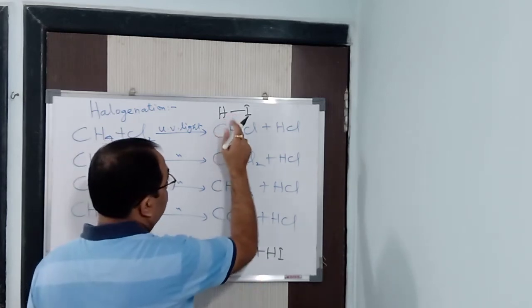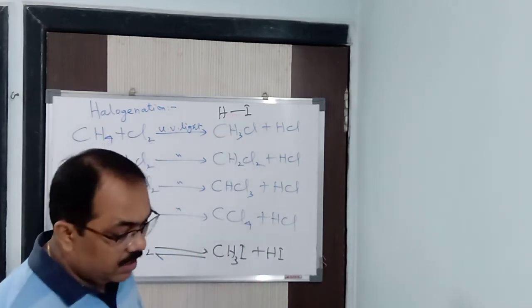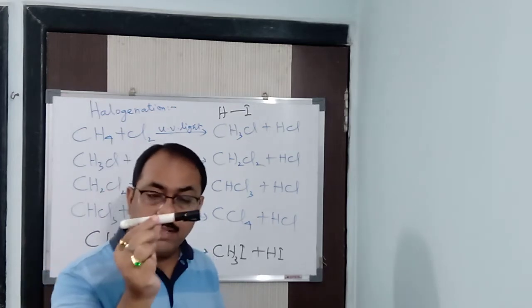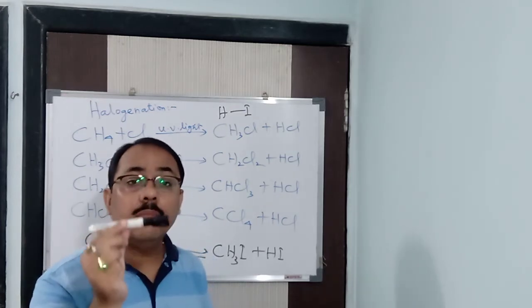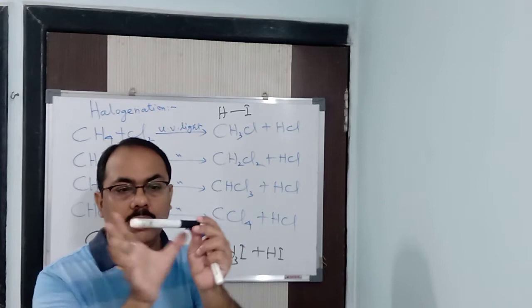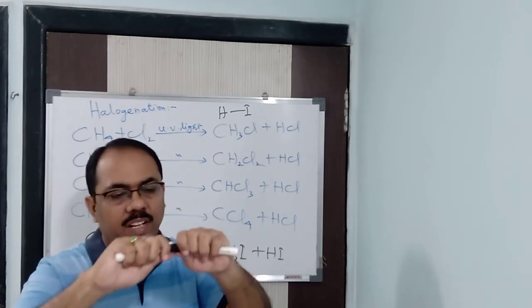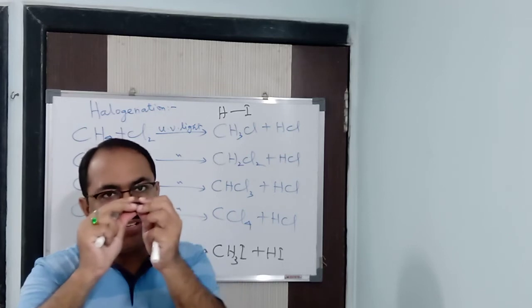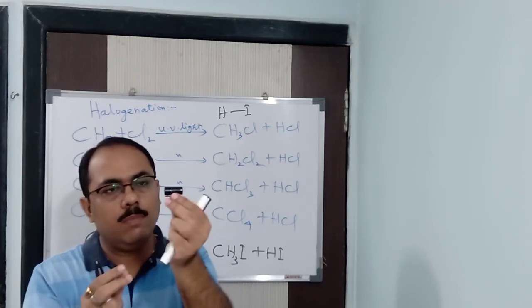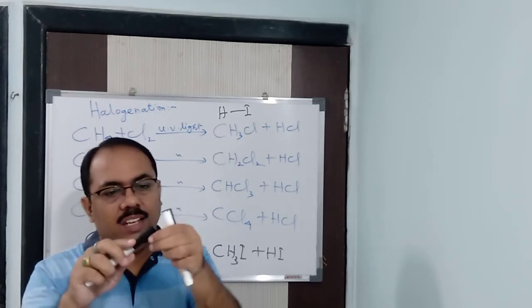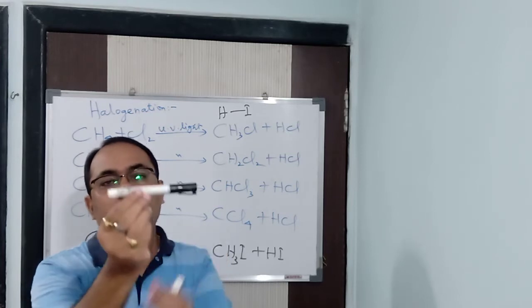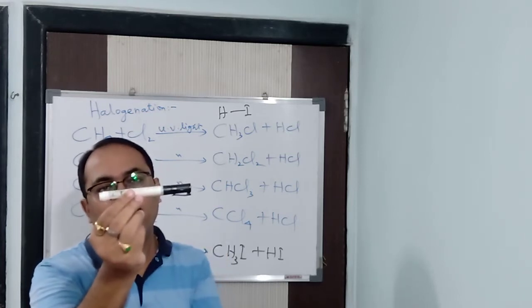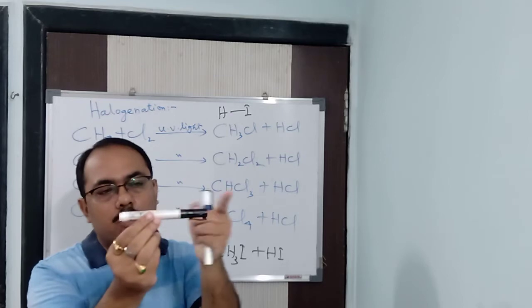So there is a maximum bond length, and I've always said that the bigger the bond length, the weaker the bond. Like this particular pen, I can break it easily, but if I take the cap, can I break it easily? No, it is not easy to break. So imagine this is the bond length between H and F, and this is the bond length between H and I. Definitely this bond is easier to break.